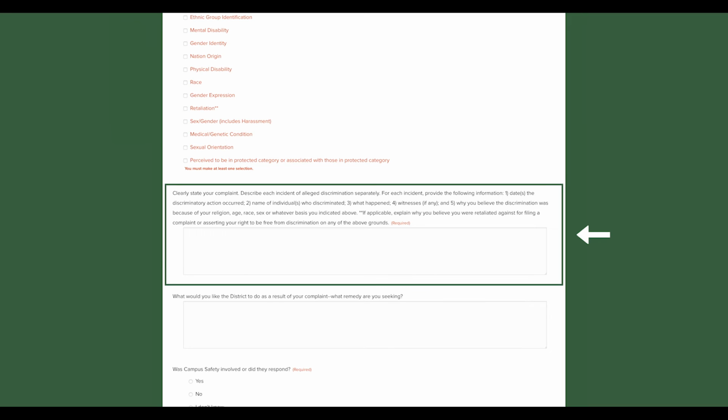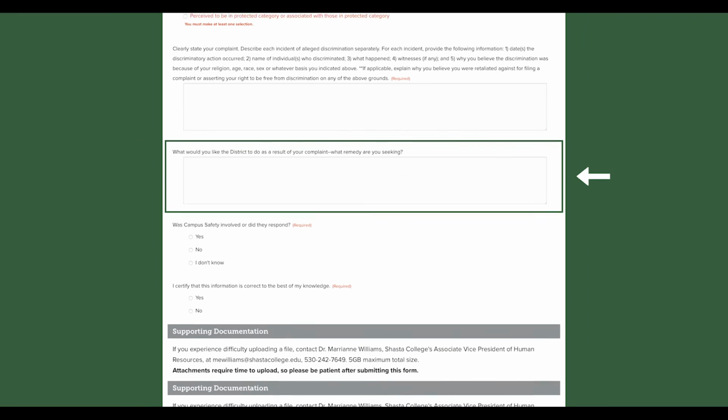For each incident, provide the following information. Dates the discriminatory action occurred, name of individuals who discriminated, what happened, witnesses, and why you believe the discrimination was because of your religion, age, race, sex, or whatever basis you indicated above. If applicable, explain why you believe you were retaliated against for filing a complaint or asserting your right to be free from discrimination on any of the above grounds. Enter as much information as you can remember.